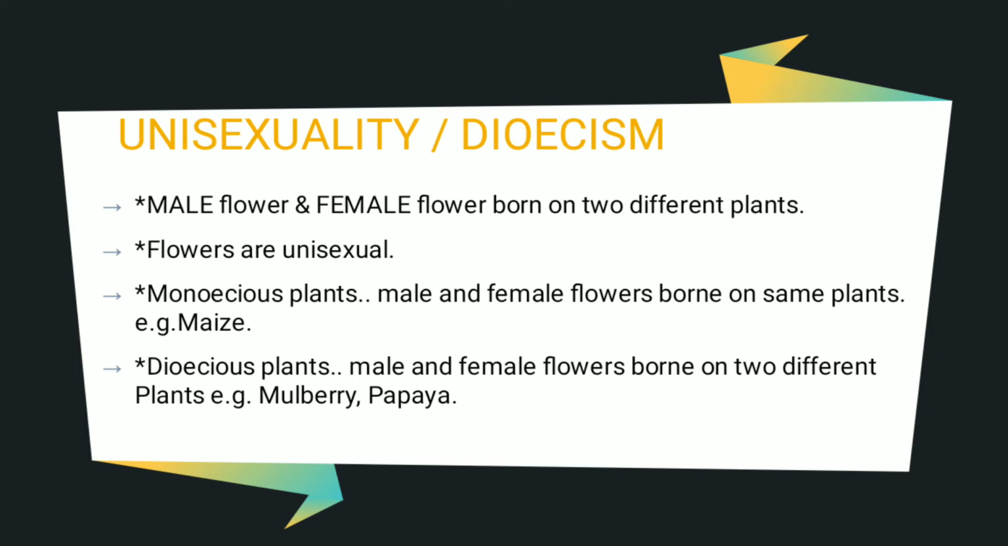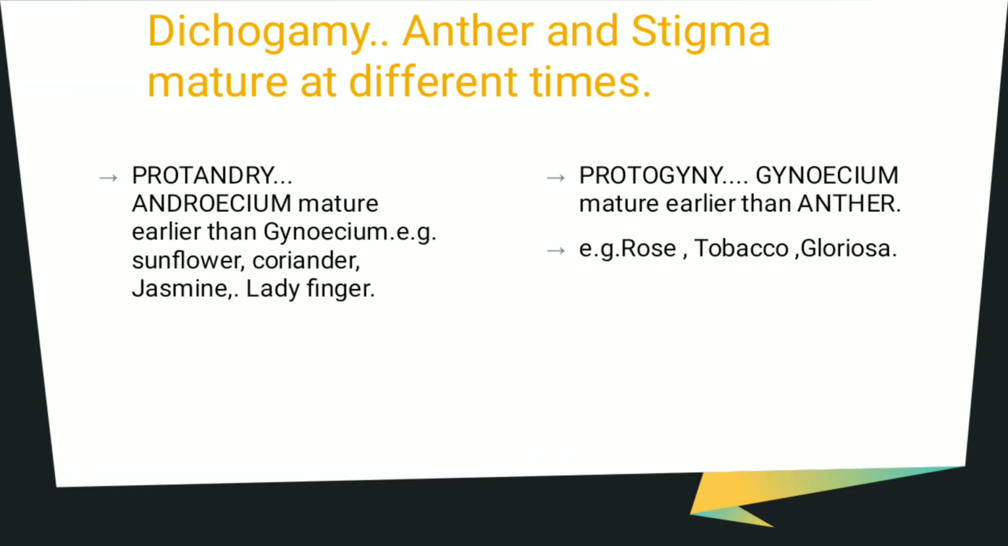Flowers are unisexual. Monoecious plant, that is male and female flower born on the same plant, for example maize. Dioecious plants, male and female flowers born on two different plants, for example mulberry and papaya. In papaya, there are some male plant and some are female plant. Means plants are separate. But as in maize, that is monoecious plant, both male and female flowers are on the same plant.